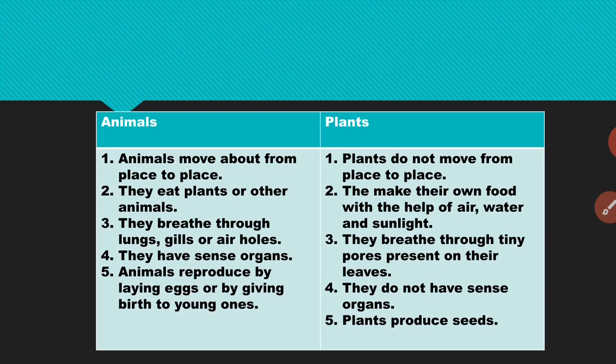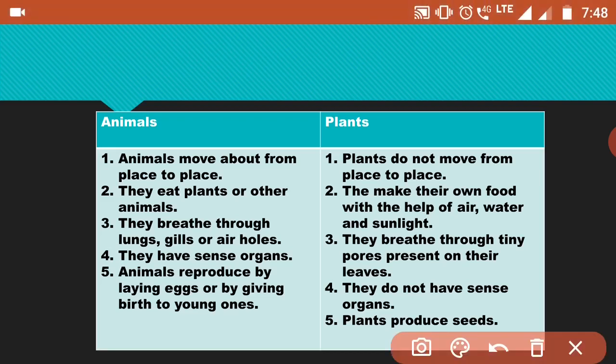First one, animals move about from place to place, but plants do not move from place to place. Number two, animals eat plants or other animals, whereas plants make their own food with the help of air, water, and sunlight. Number three, animals breathe through their lungs, gills, or air holes.